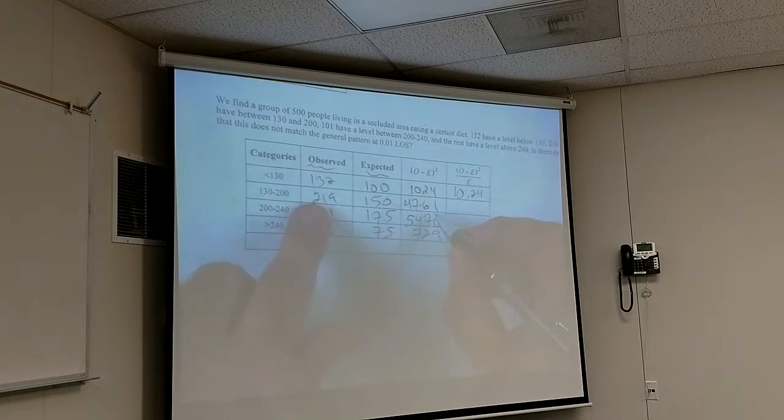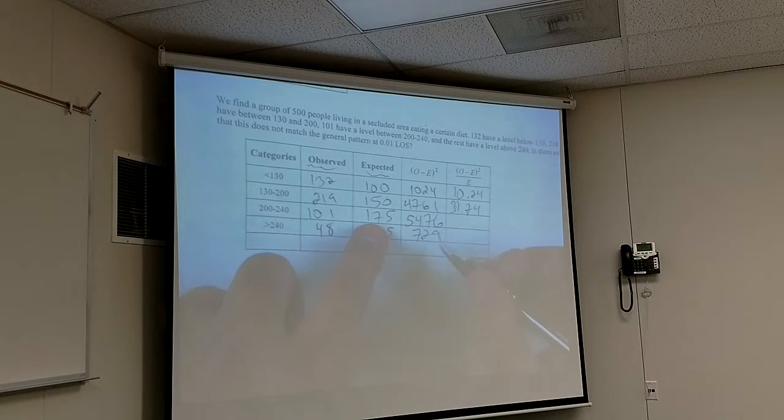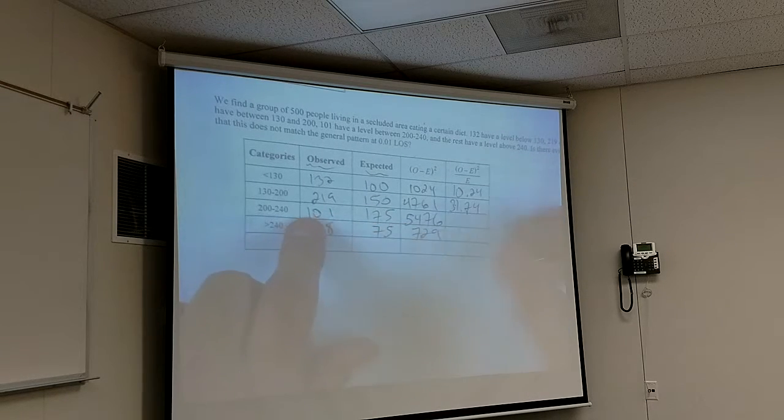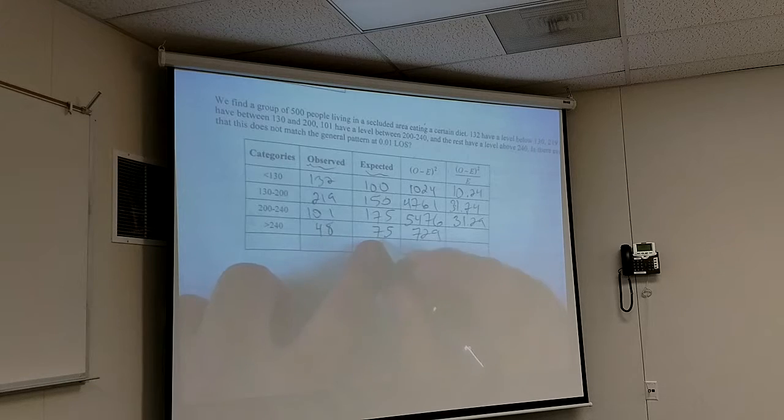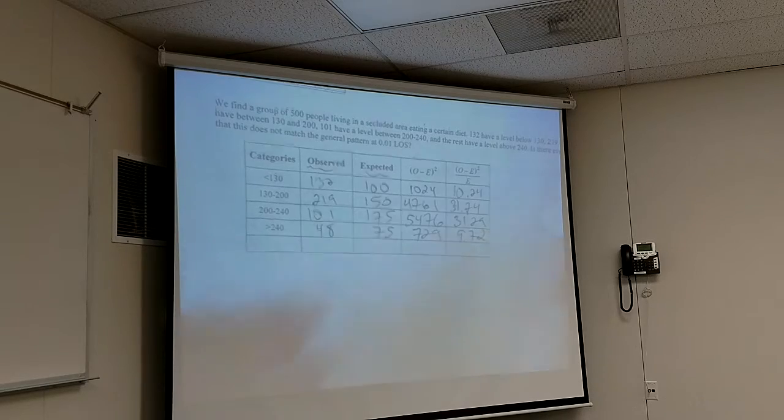What's 4761 divided by 150? 31.74? Okay. And 5476 divided by 175. Thank you. 31.29? And then 729 divided by 75. 9.72.